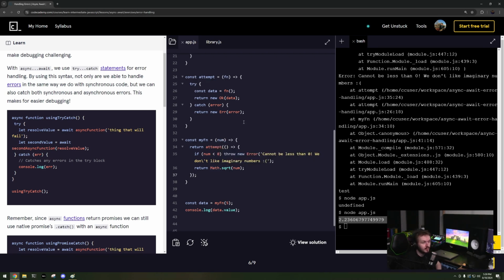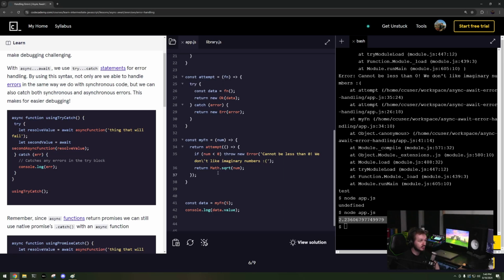Say I'm trying to save a file somewhere, and it tries to save into a place where it doesn't have permissions, it's going to throw an error. Well, I need to handle that error. Now I have to put that inside of a try catch. Well, if I create a function that wraps around file saving, it'll always return a result, and then I can handle each error as they come up. And I have to explicitly do that.